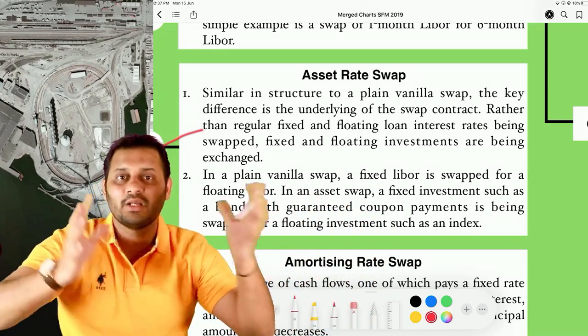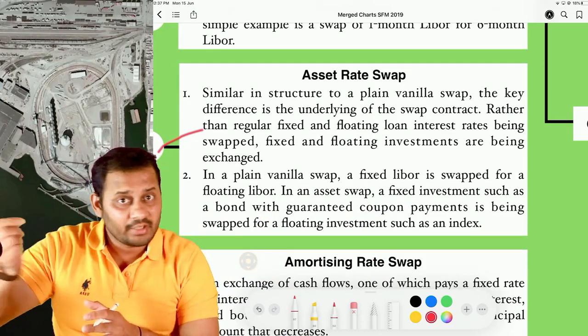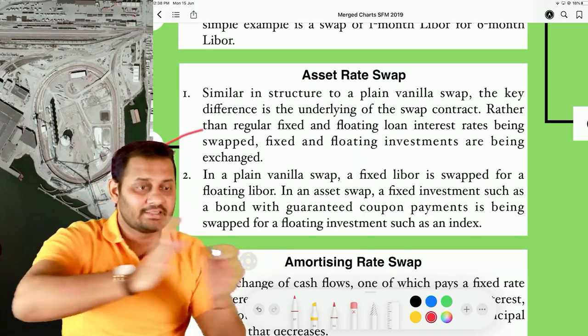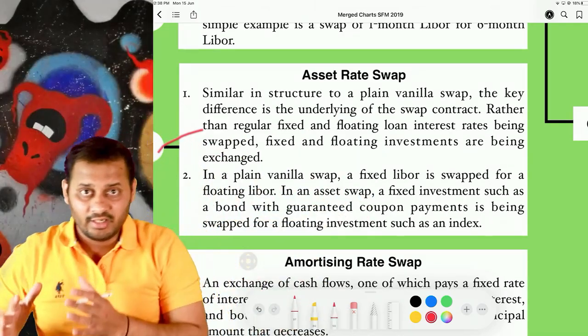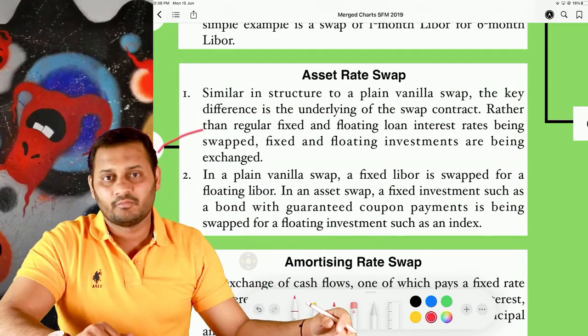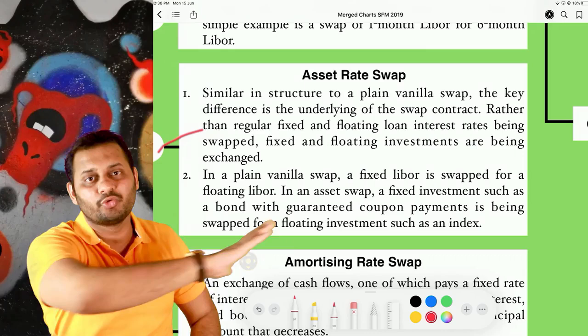So let's say, for example, I have purchased bonds, or I have fixed deposits on which I am earning a fixed rate, and some other party has an investment in equity shares. 10 lakh rupees of fixed deposit, 10 lakh rupees of the equity market, and we both are exchanging. He is giving me his equity shares, I am giving my FDs to him.